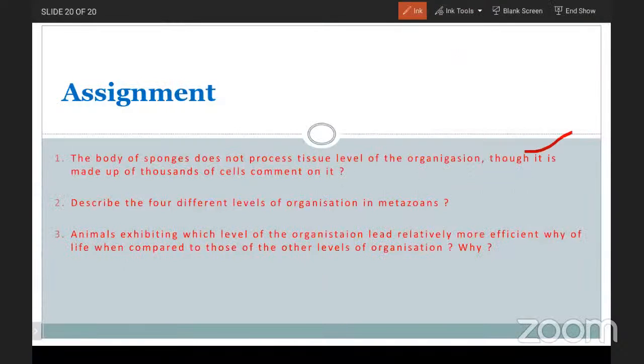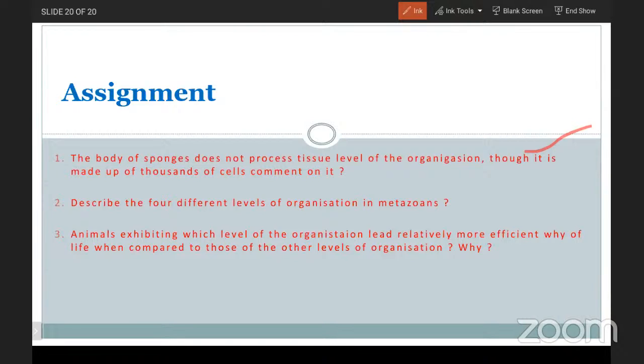The first question: the body of sponges does not possess tissue level of organization, though it is made up of thousands of cells. Comment on it. I repeat the question once again. The body of sponges consists of a number of cells, even though it is not able to form the tissue level of organization. Why? What would be the answer? Yes. Due to lack of sensory and nerve cells, there is no chance of formation of the tissue, and no chance of the tissue level of organization.